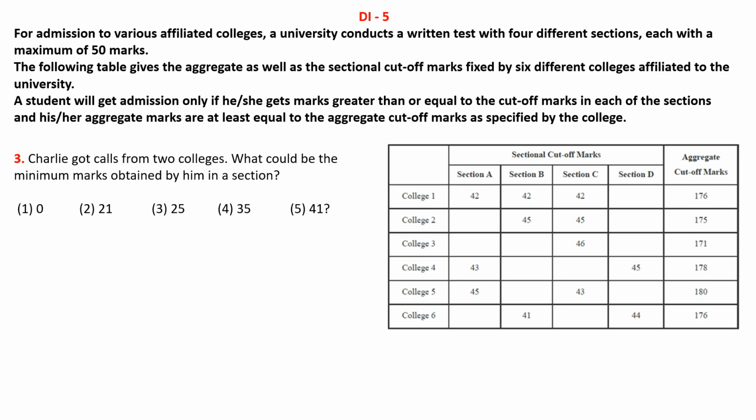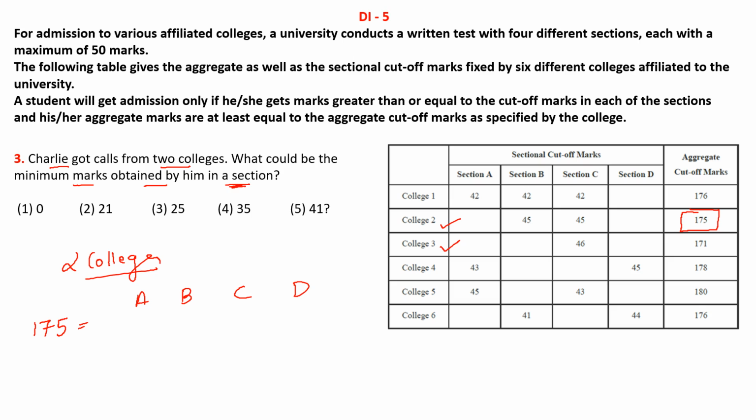Now let us look at the last question. It is saying that Charlie got calls from two colleges. What could be the minimum marks obtained by him in a section? Now here Charlie got calls from only two colleges, which is only possible when he scored 175 marks, because from this 175 marks he would be eligible to get a call from college 2 and college 3 only. Okay, so if he had scored 175 marks and we are having four sections A, B, C and D, and we need to know the minimum marks obtained by him in a section.